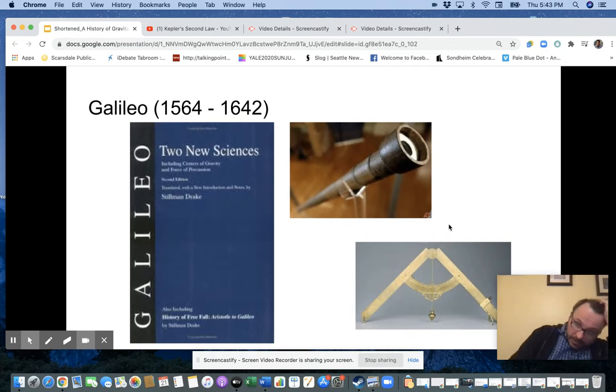Something else that Galileo does is he takes Kepler's third law, which says the ratio of r cubed to t squared is constant for all planets. And he says, well, these 4 moons of Jupiter, I wonder if Kepler's third law is valid for them. And he finds out it is, except that the value of the constant is different, right? So what Galileo does is he generalizes Kepler's third law to say r cubed over t squared is equal to a constant for any 2 objects orbiting the same mass. And we'll prove that later. So he generalizes it. But anyway, Galileo gets himself in a heap load of trouble with the Catholic Church.